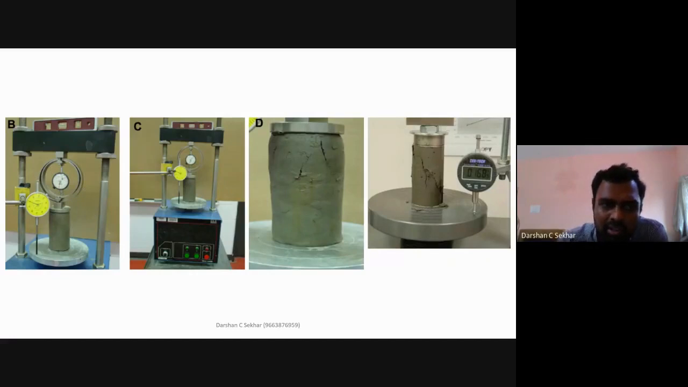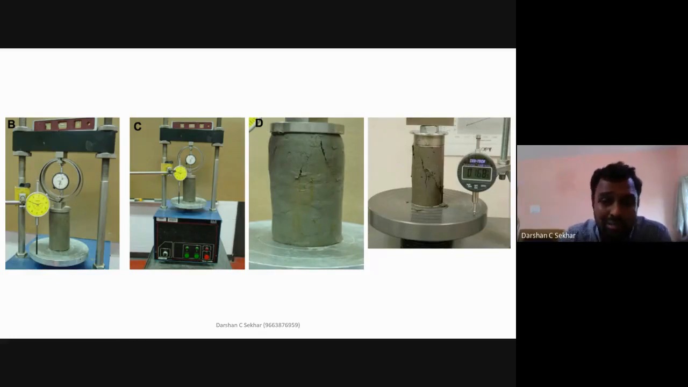You have a proving ring. You have a dial gauge. Again, same, in your dial gauge, every 20 divisions, what is the proving ring reading? Every 20, what is the reading? 40, what is the reading? 60. All these things can be done by a single person. There is no need for 2 persons.